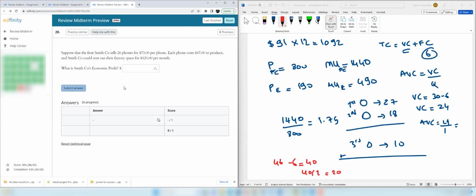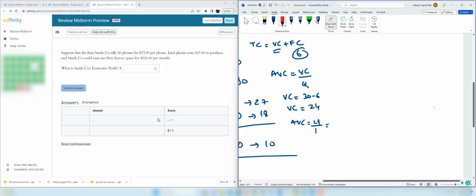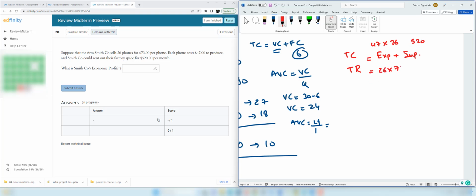Question 27. Suppose that the firm Smith Co. sells 26 phones for $73 per phone. Each phone costs $47 to produce, and Smith Co. could rent out their factory space for $520. And now in this question, we are going to find the economic profit. First, we need to find the total cost. And we need to find total revenue. Total cost is explicit cost plus implicit cost. Explicit cost is $47 per phone times 26, and implicit cost is $520. And total revenue is 26 phones times 73.